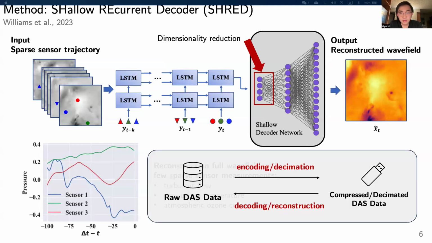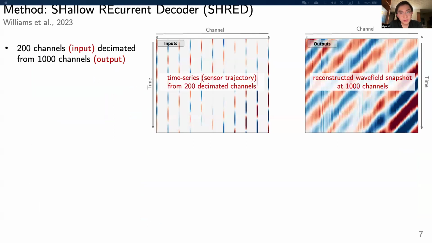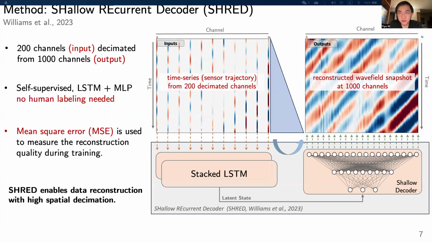So our idea is that we can decimate the raw DAS data as a form of compression. Later, we can use the model to reconstruct the original data as a form of decompression. This is how we design the SHRED model for DAS. On the left-hand side, we have 200 sparse channels decimated from the raw data with 1,000 channels. The SHRED model takes a time series from these sparse channels as input and reconstructs the wavefield snapshot at these 1,000 channels.